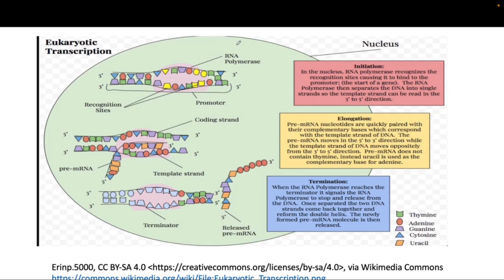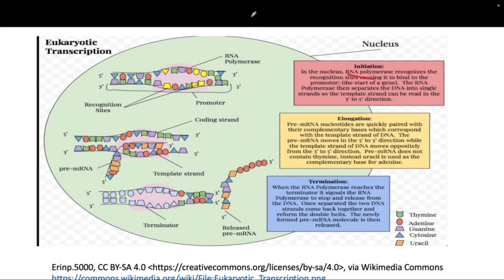As I said, this process occurs in the cytoplasm. Oh, sorry, the nucleus in the eukaryotes and the cytoplasm for the prokaryotes. So this is a three-step process: initiation, elongation, and termination. Initiation is the process by which the RNA polymerase actually recognizes the promoter, as I mentioned, and along with the RNA polymerase, these transcription factors also bind to the promoter, and it increases the transcription.